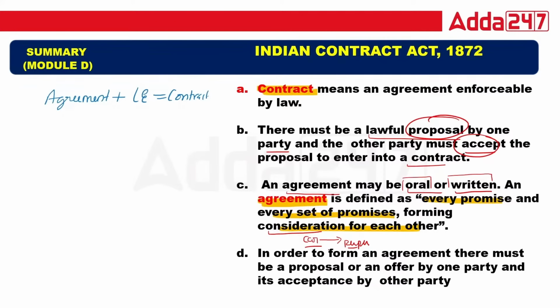The next one is, in order to form an agreement, there must be a proposal, or you can say offer. Proposal and offer are the same thing, by one party, and acceptance by the other party. So this is your D point. Is that okay? If you have any doubt, please ask in the comment box.